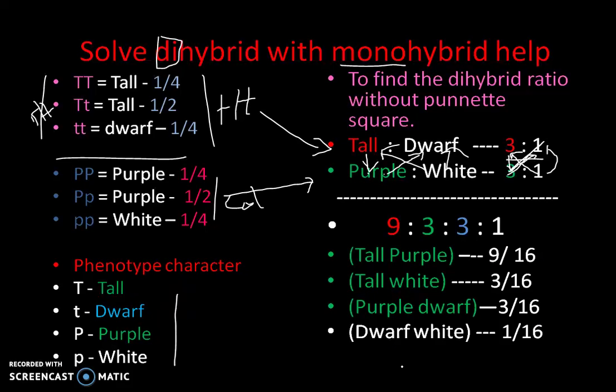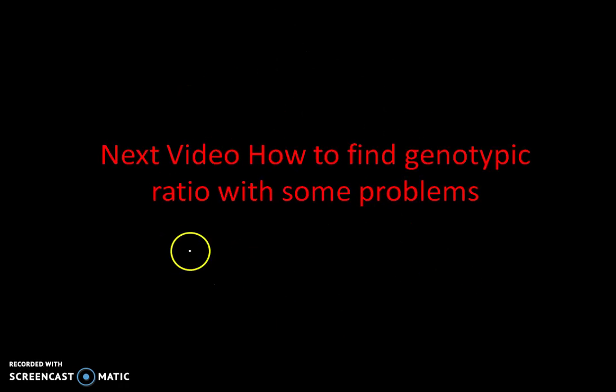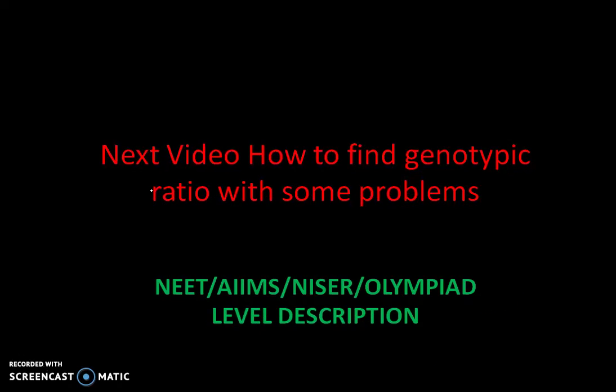So friends, in our next video, I will teach you how to find the genotypic ratio and trihybrid problems easily without using the Punnett square. With the monohybrid cross, we'll use the monohybrid application and some probability. I'll make you know, and you can solve very tough problems easily, and I'll also practice the problems with you. In our next video we'll learn how to find a genotypic ratio and some problems relating to it.